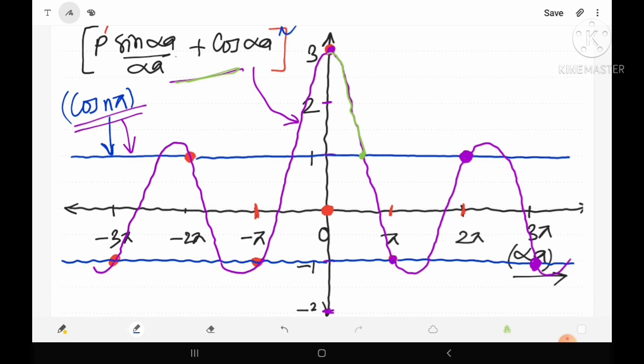So let's try to draw in blue color. Up to here it is inside the boundary. Similarly, again it is inside the boundary. Again this portion is inside the boundary. So let us try to draw those portions of the left hand side curve which come under the boundary of the right hand side. So these are the lines.